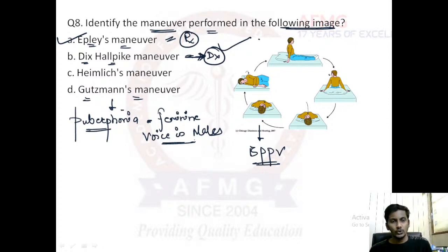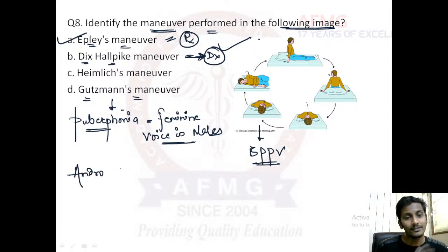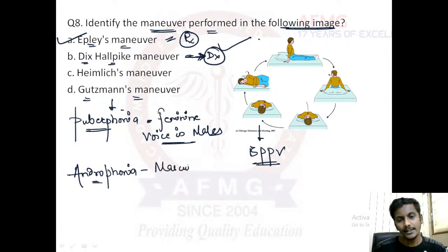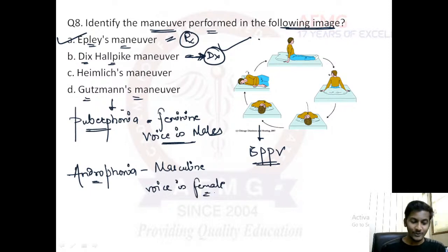Therefore, the maneuver, or the speech therapy, that is performed in cases of puberphonia is Gutsman's maneuver. So how to remember? Puber, P for Purush, and the other one is Andro, A for Aurat. This is how I remember it. Puberphonia is a feminine voice in males. On the other hand, androphonia is a masculine or low-pitched voice in females. So A for Aurat, A for androphonia, P for Purush, P for puberphonia. And the maneuver used for treating puberphonia is known as Gutsman's maneuver. You can remember it: hey man, have some guts. That is how we remember puber and androphonia.